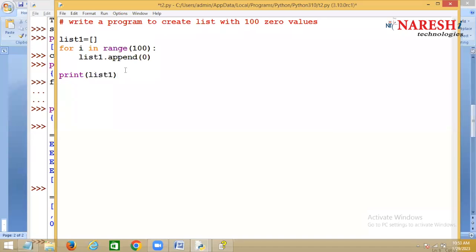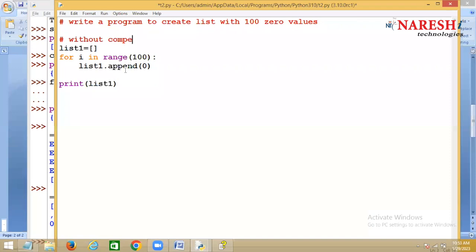You simply write. Now this is without comprehension, right? This is without comprehension, and this is with comprehension.